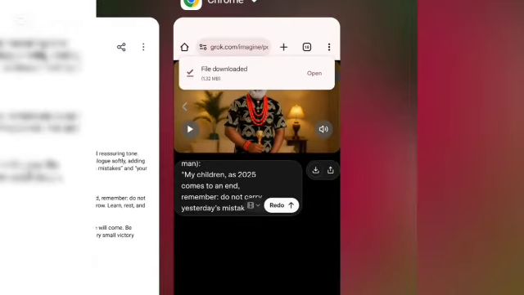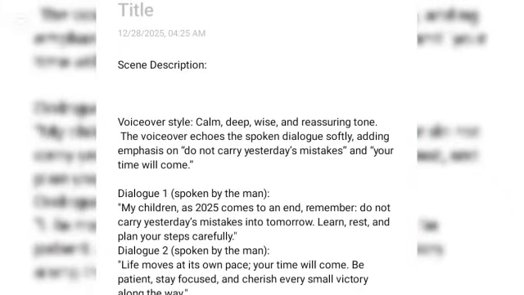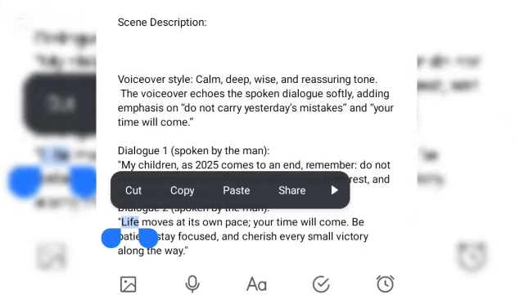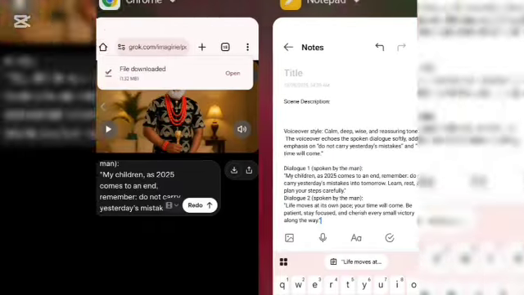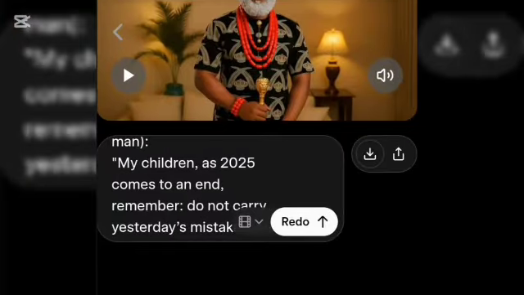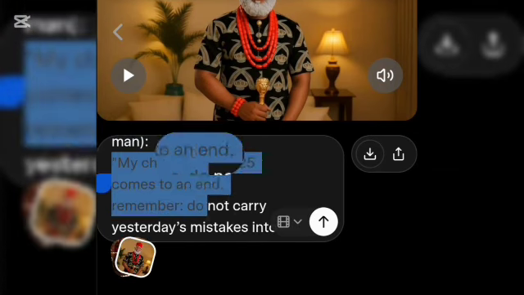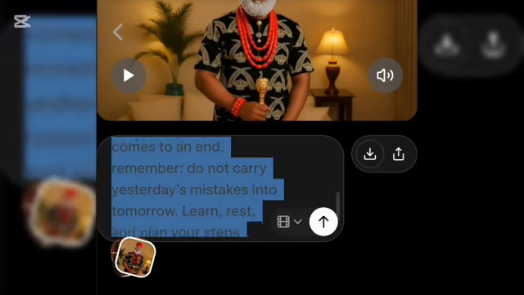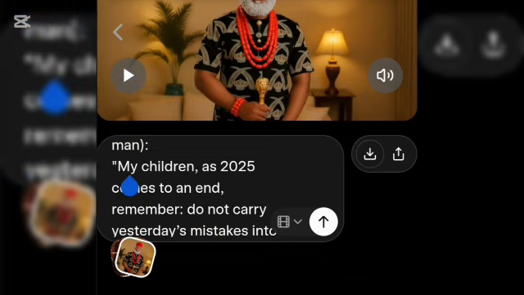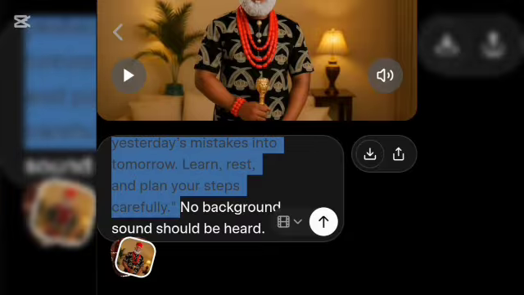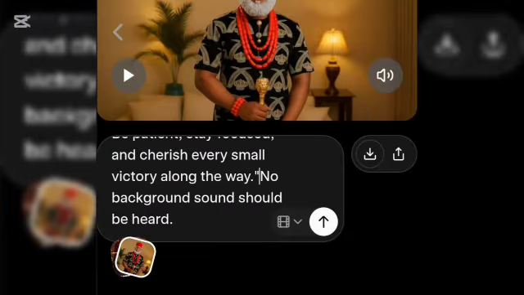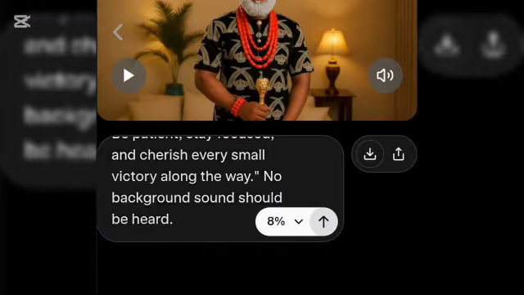Next thing I'm going to do is to go back again, and the second dialogue, we're going to highlight it. Now I'm not going to touch the voiceover instruction. All you need to do is to highlight the dialogue and paste it here. So I'm going to hit generate now. Let's see if the result is going to remain the same.